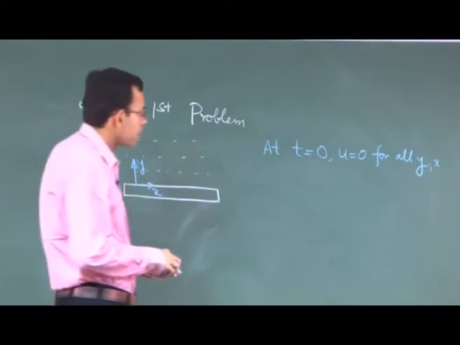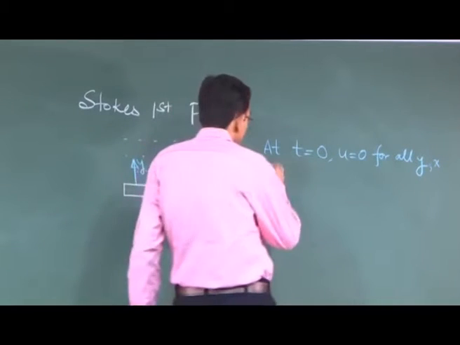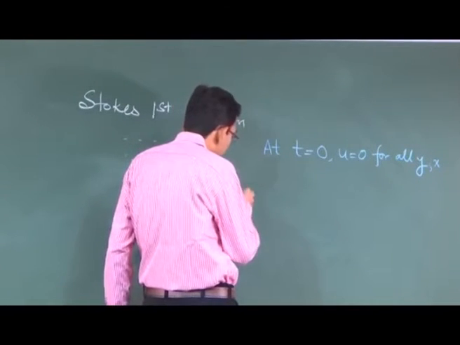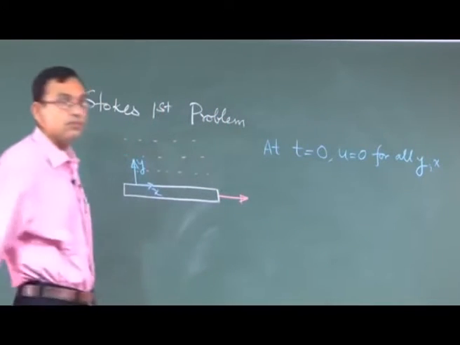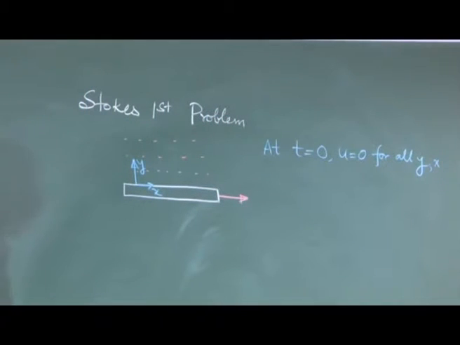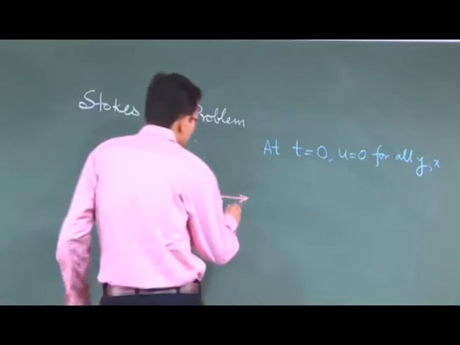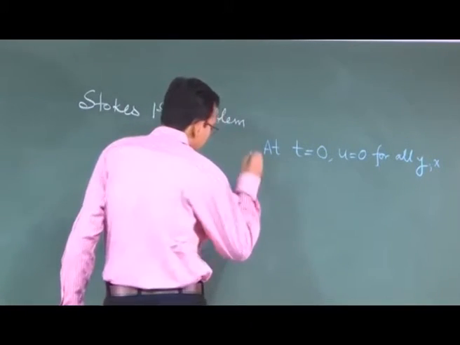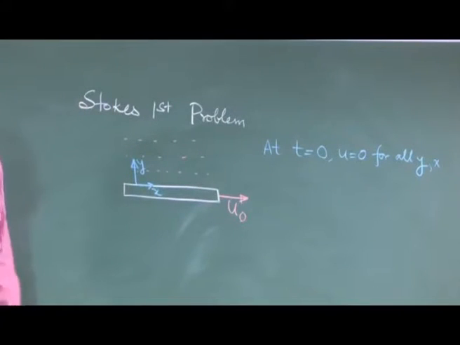However, suddenly this plate is pulled towards the right, right or left is a matter of choice. So, let us for example take the right direction with a velocity u naught.